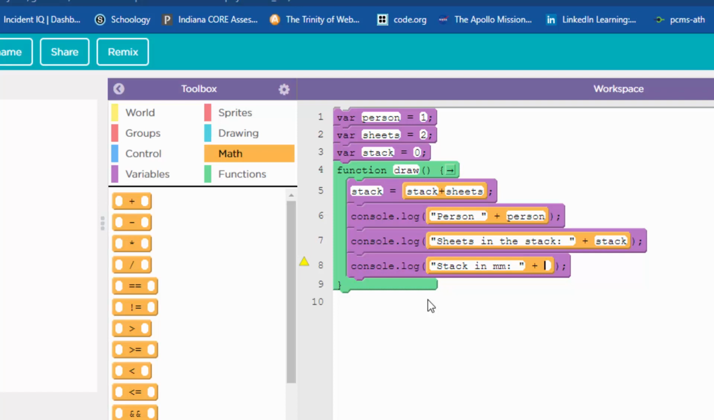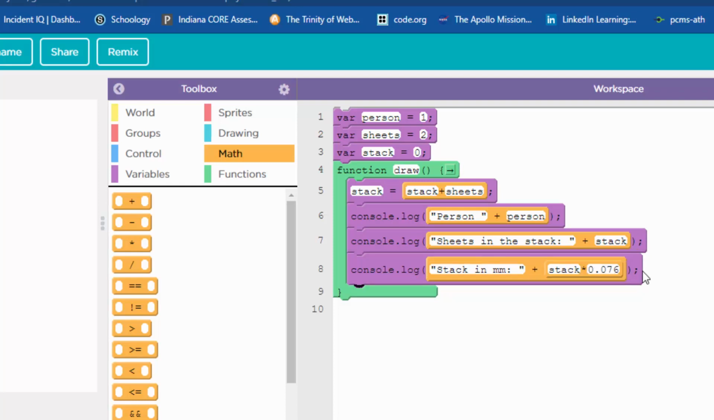Okay, well, that's going to involve a little math here. We're going to have the number of sheets in the stack multiplied by, that's Shift 8 on your keyboard, or the star key, 0.076. We said that's what we're going to use as the thickness of a sheet of paper, 0.76 millimeters. That should give us how high it is in millimeters. So if you need to pause the video and go do that part, go ahead.